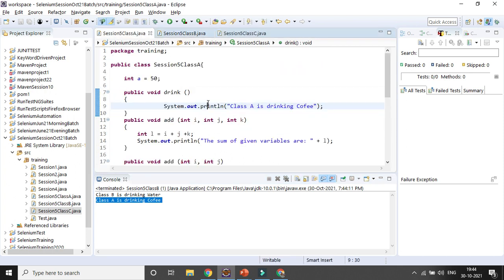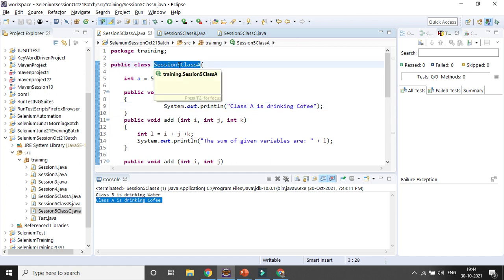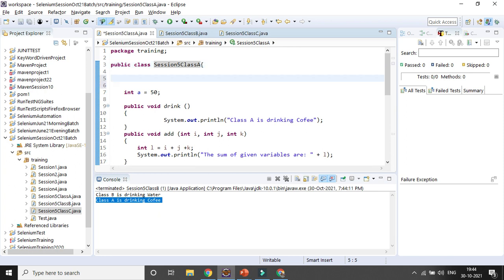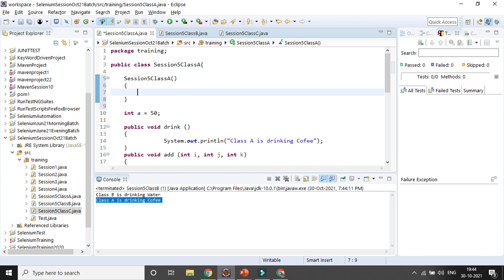Now I will give you one more example with the help of a constructor. You already know what a constructor is. A constructor is nothing but a method without a return type and with the same name as the class. So let's create a constructor here. That is the syntax for the constructor. It does not have a return type and it has the same name as the class.